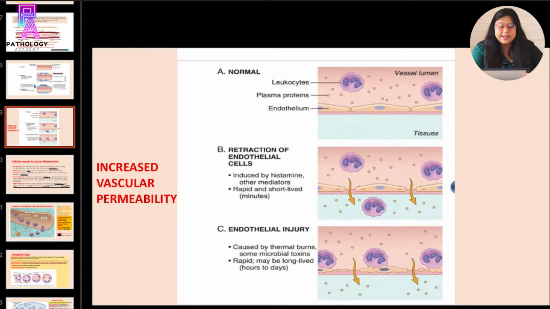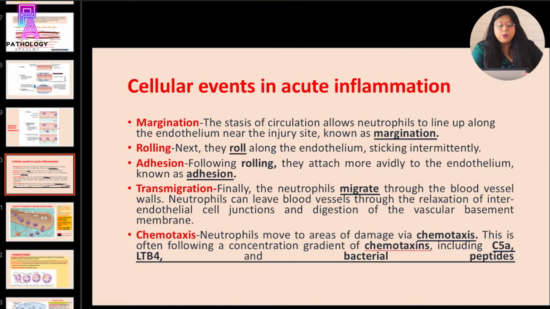Coming to the cellular events in acute inflammation. The cellular events of acute inflammation can be categorized in 5 phases: margination, rolling, adhesion, transmigration, and chemotaxis. What happens in margination? Well, when there is stasis of circulation, the neutrophils tend to line up along the endothelium near the injury site, and this is known as margination. Next is the rolling. When the neutrophils roll along the endothelium, sticking there intermittently, that is known as rolling. Adhesion. Following rolling, the neutrophils attach more avidly to the endothelium, and this is known as adhesion.